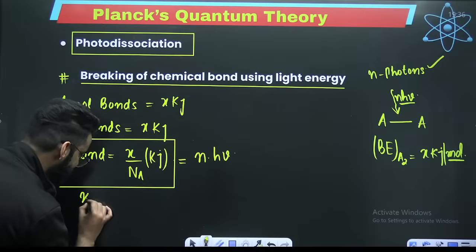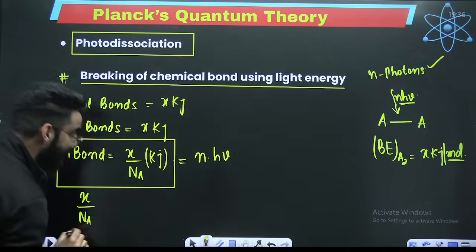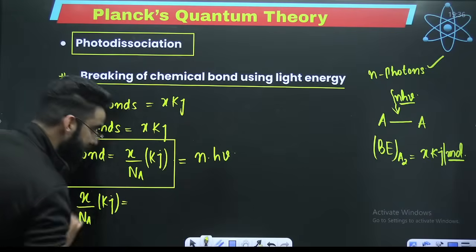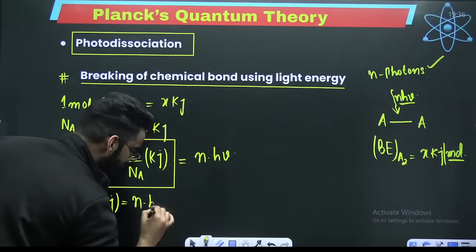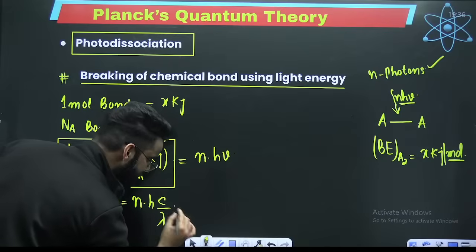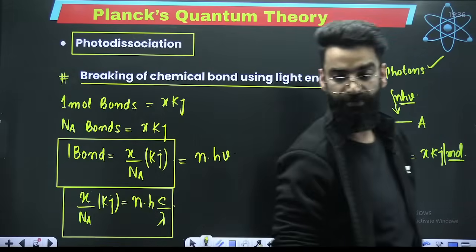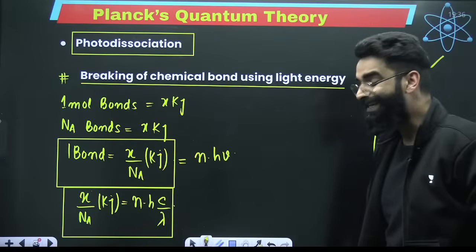Or I can write it like this: x divided by Na is equal to n times h nu. This is in kilojoules. Keep it in kilojoules. You can later on convert it into joules. Nu can be written as C divided by lambda.